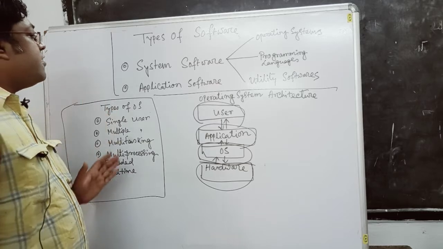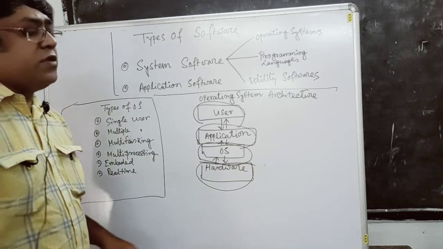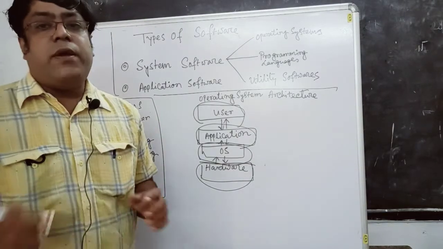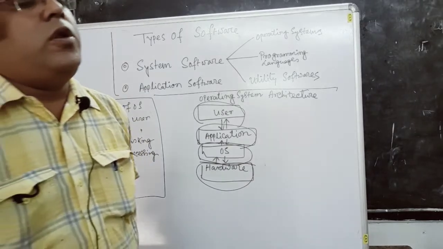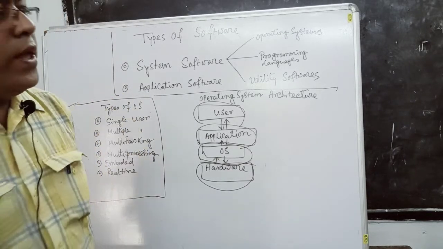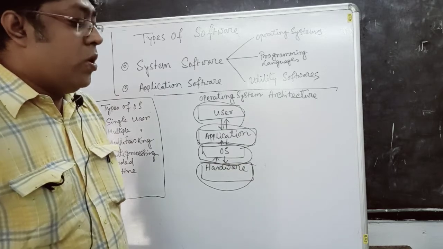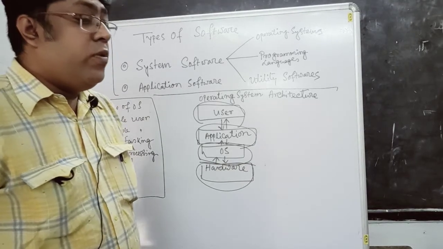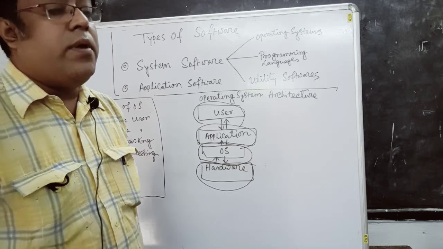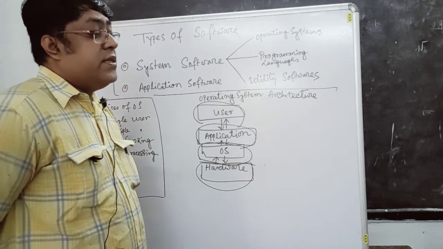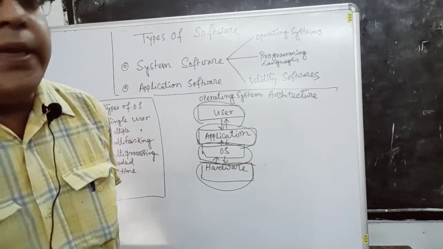What is the difference between system software and application software? System software is core software. Without system software, we are unable to run a computer. That's why system software is our basic need.